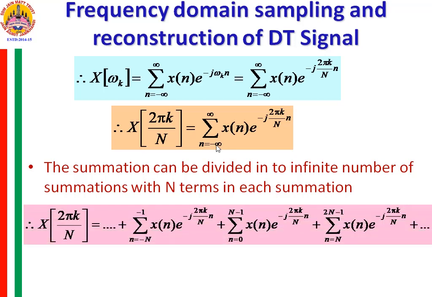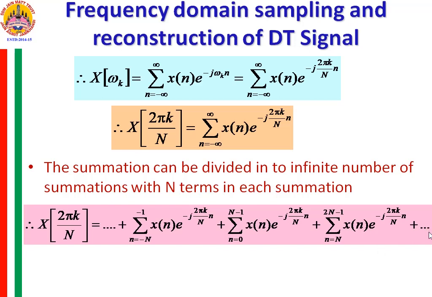So rewriting this equation, it is equal to the summation n from minus N to minus 1, total N number of samples, of the same term x[n] e^{-j2πkn/N}, plus the summation n from 0 to N minus 1, N number of samples, of x[n] e^{-j2πkn/N}, plus the summation n from N to 2N minus 1, total N number of samples, of the same term x[n] e^{-j2πkn/N}, and so on.